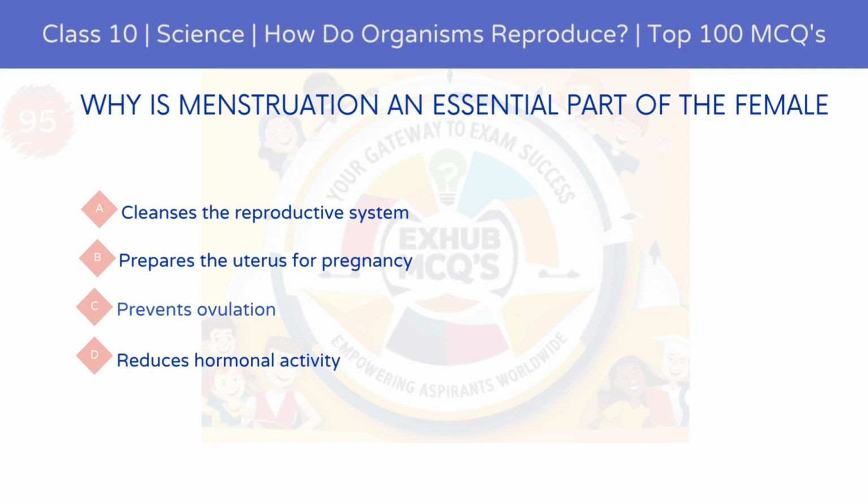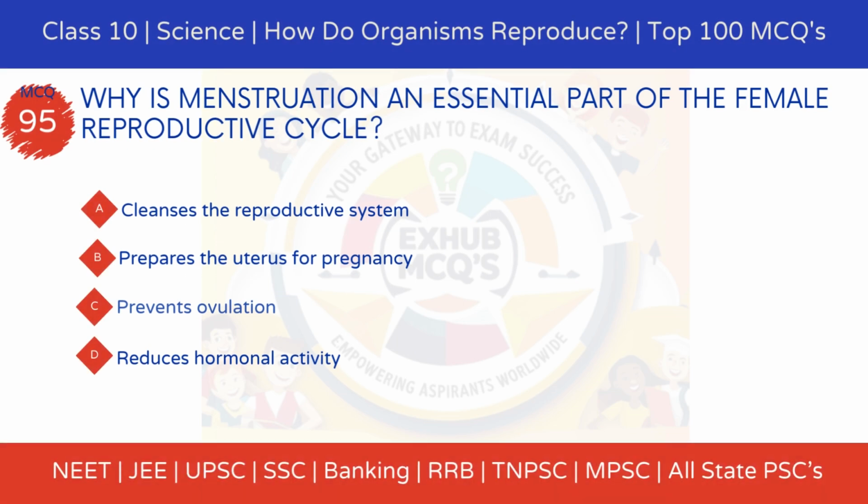MCQ 95. Why is menstruation an essential part of the female reproductive cycle? Option A, cleanses the reproductive system. Option B, prepares the uterus for pregnancy. Option C, prevents ovulation. Option D, reduces hormonal activity.